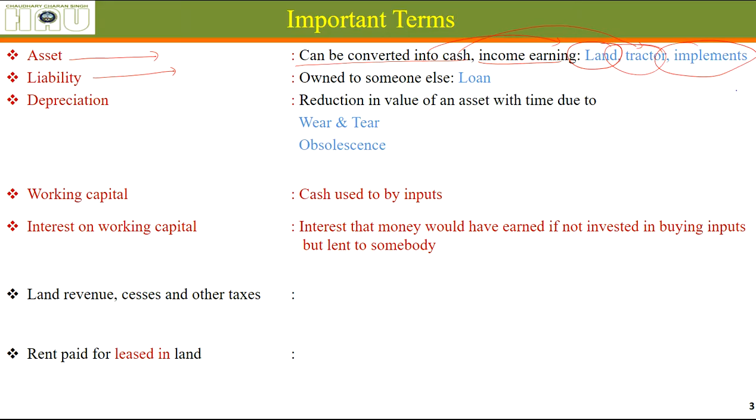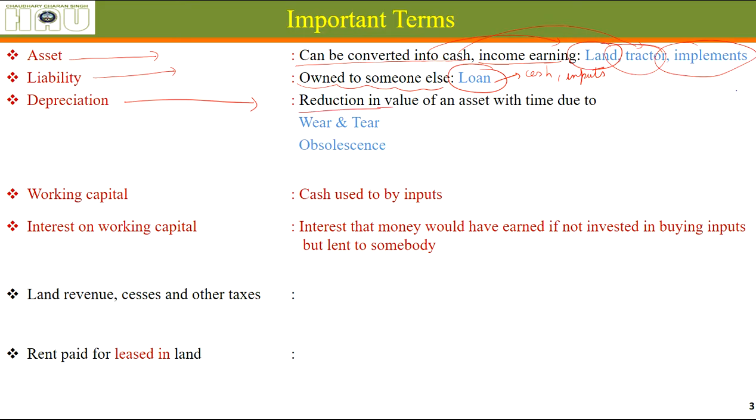Okay, liability, owed to someone else. Let's say we have taken some loan in terms of cash from somebody, or in terms of inputs from somebody. So this is a liability for us. We are supposed to repay it within some specified period of time.